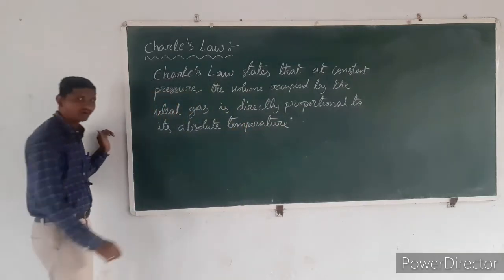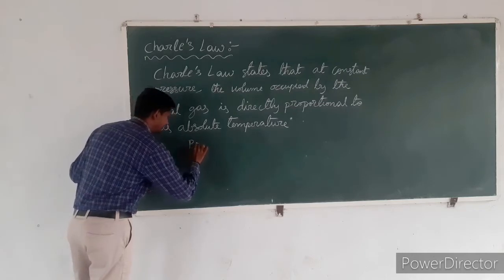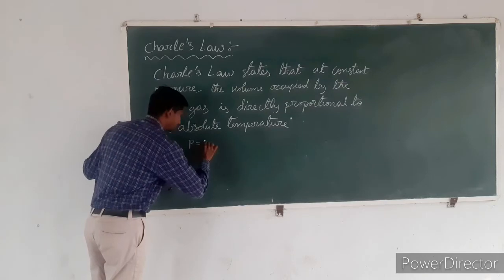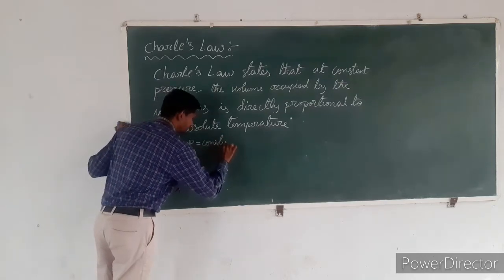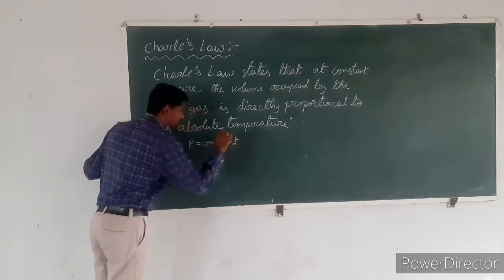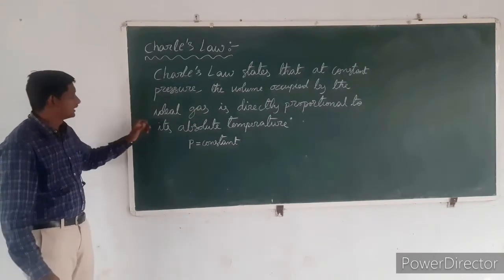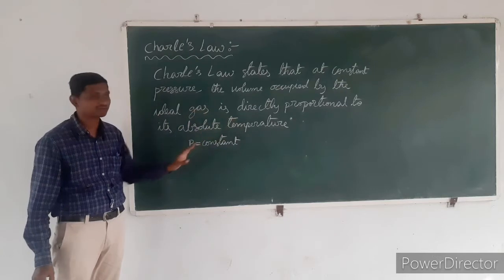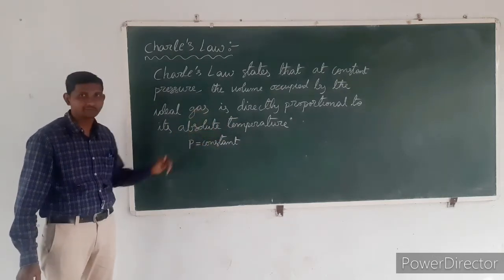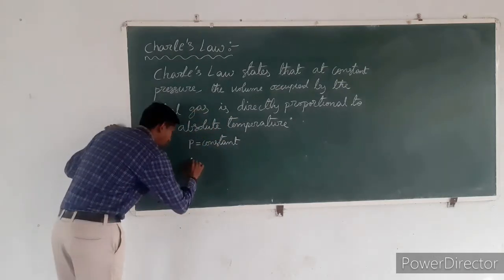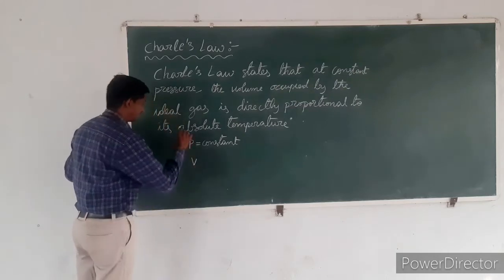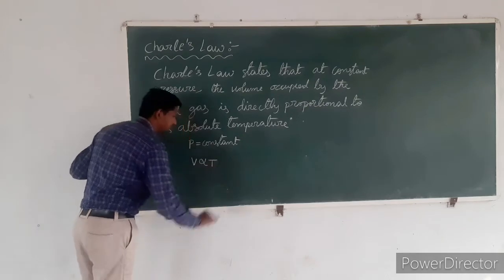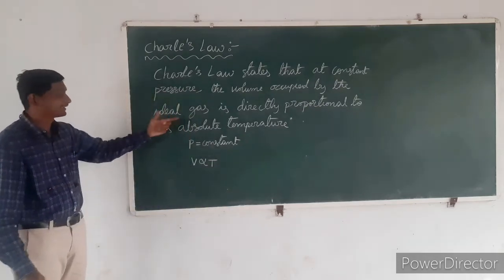That means at constant pressure, here the absolute pressure of the perfect gas is constant, the volume occupied by the ideal gas is directly proportional to the absolute temperature of the ideal gas.